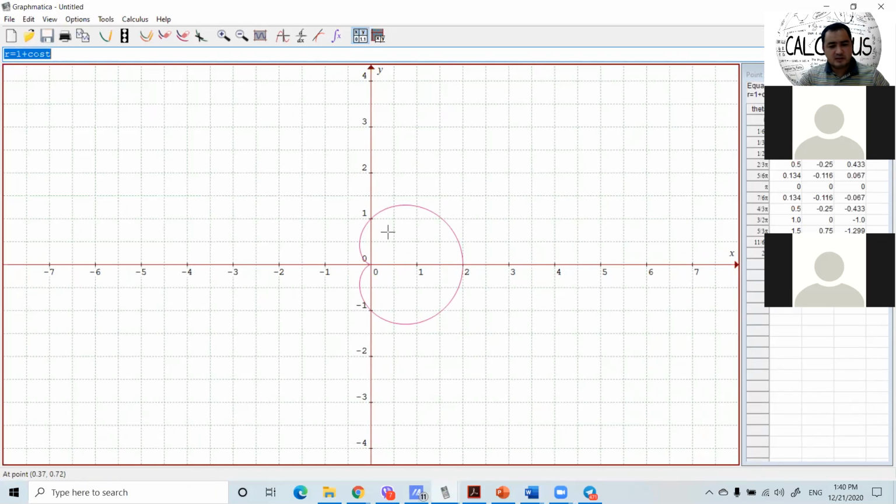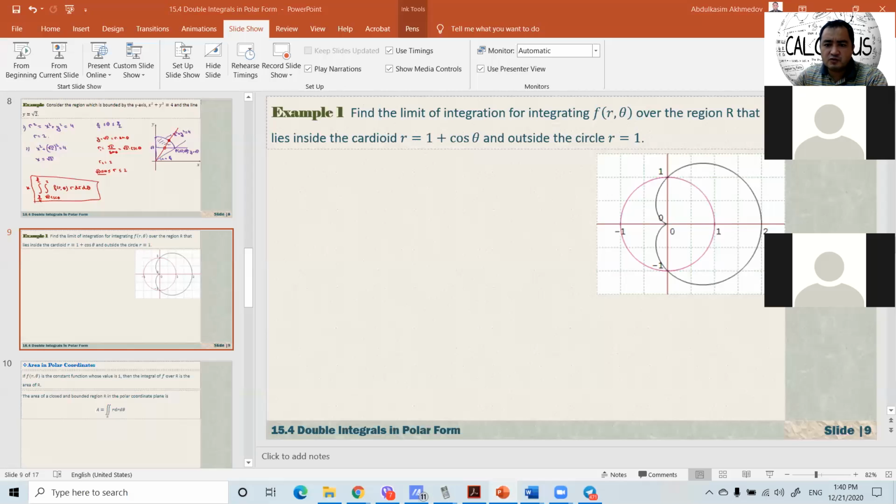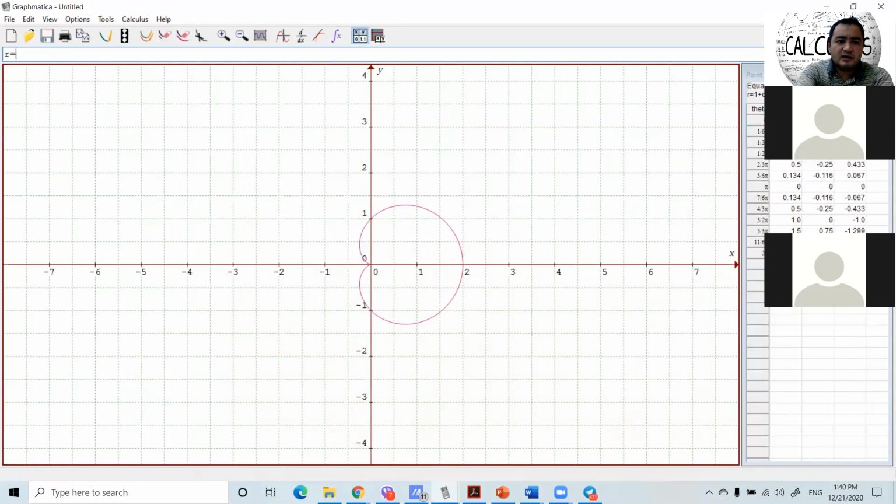The second one is just a circle, r equals 1. That's our second graph. And after that, I can see the shape from here. I just suggested using Graphmatica for drawing. If you want to see where the shaded part is, you can copy and paste into Paint and shade the inside of the region, and you can see this.